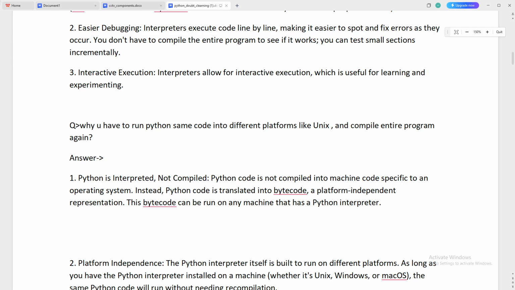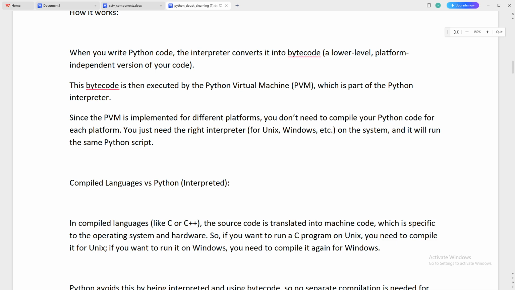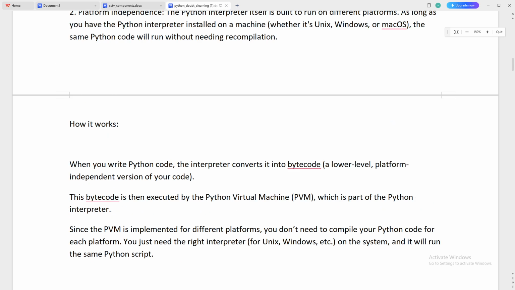Now another question is: why do you have to run the same Python code on a different platform like Unix and compile the entire program again? What is the need for that? So how does it really work?